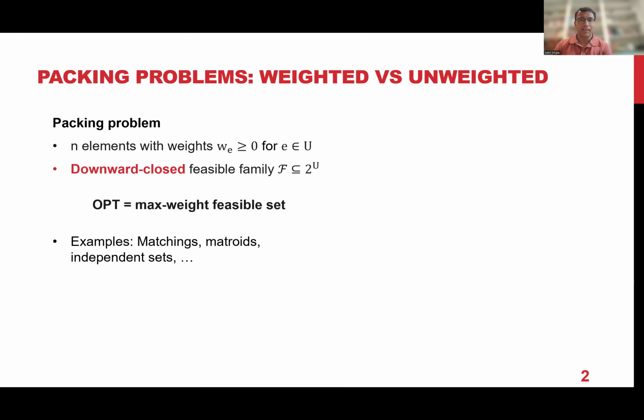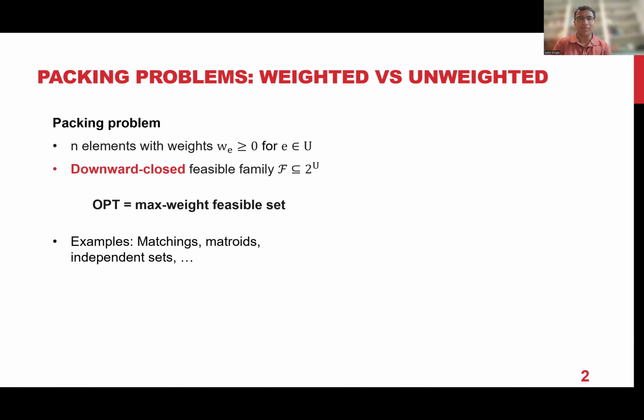So let's look at the high level, the general packing problem. What this talk is about. By general packing problem, I mean you have n elements and each element has some non-negative weight, and you're also given some downward closed feasibility constraint. The goal is to select a feasible set of largest possible weight. So every element has a weight and you want to select a feasible set to maximize the sum of their